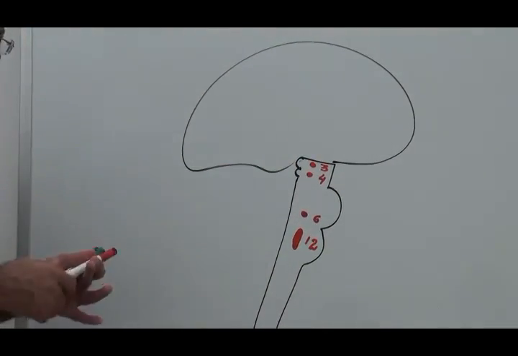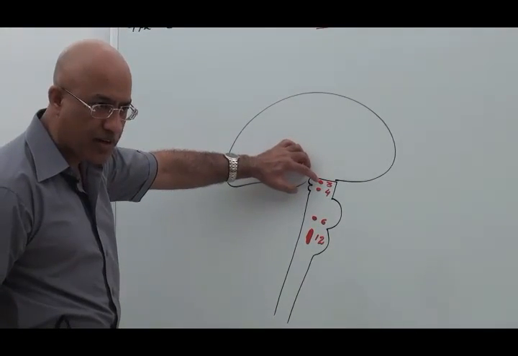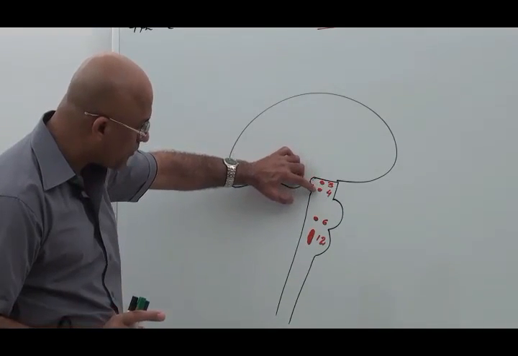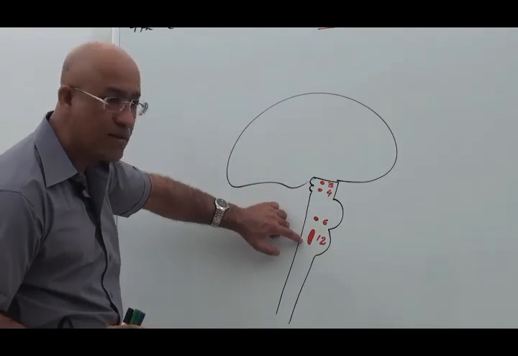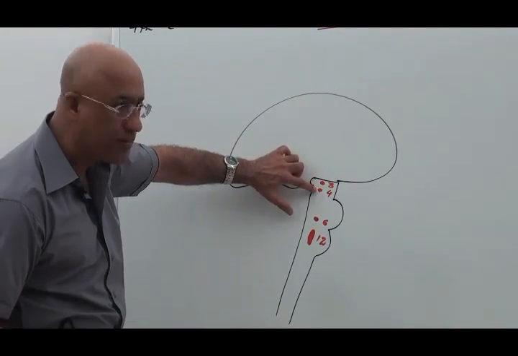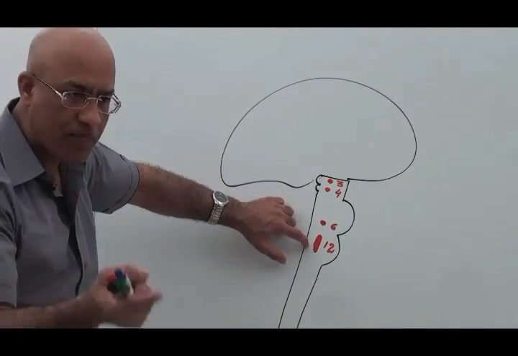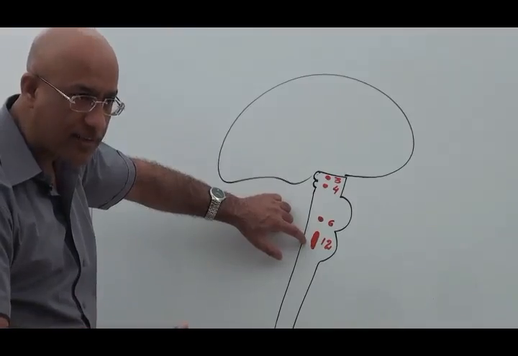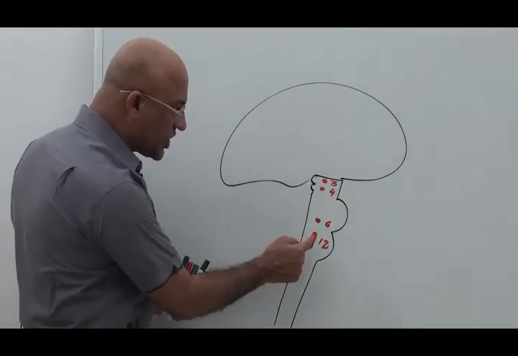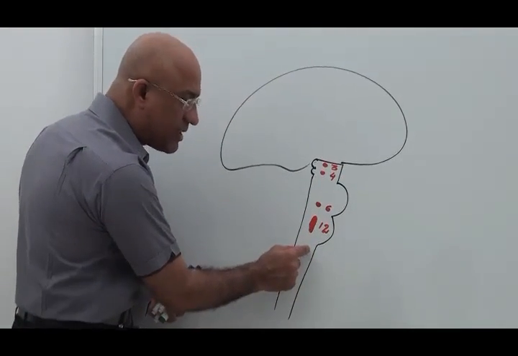Now what I'm trying to tell you is that general somatic efferent fibers are present in the third, fourth, sixth and 12th cranial nerves. Or we can say these fibers are present in the oculomotor nerve, trochlear nerve, abducent nerve and hypoglossal nerve. Actually, all these pieces of gray matter are a continuation of the anterior gray horn.